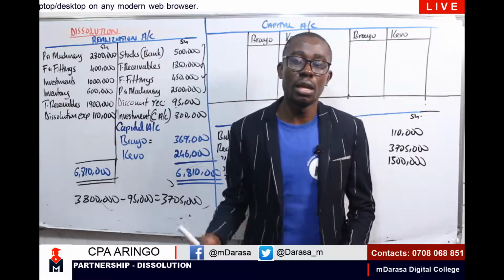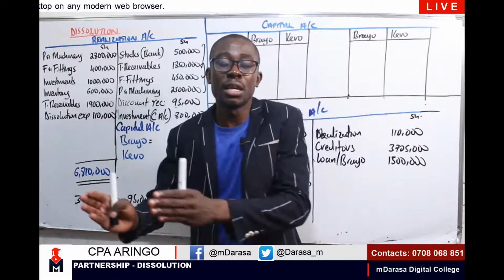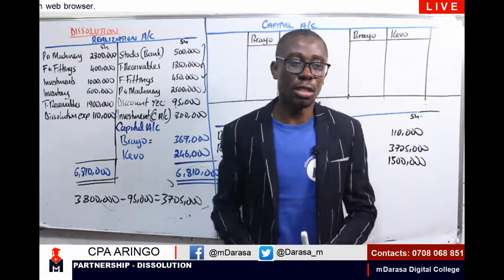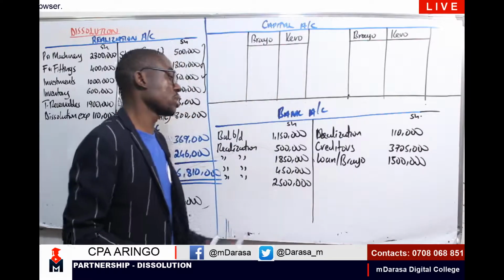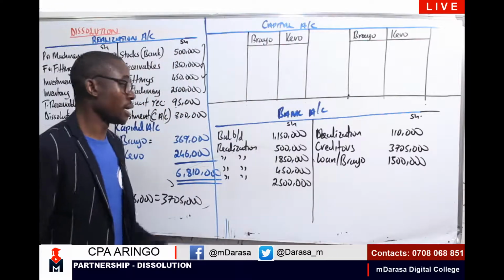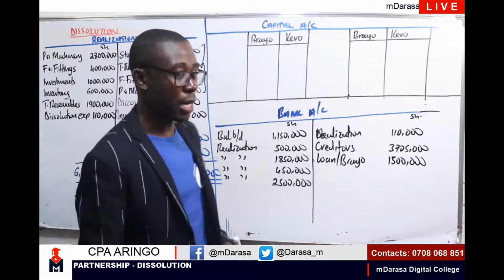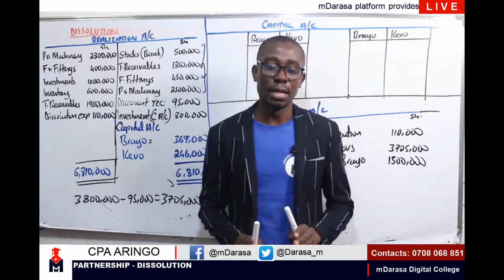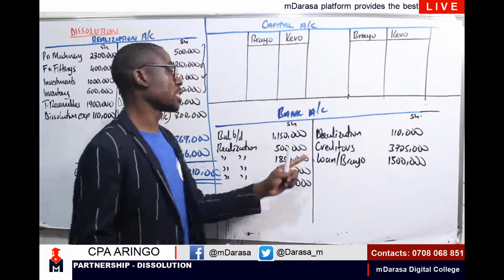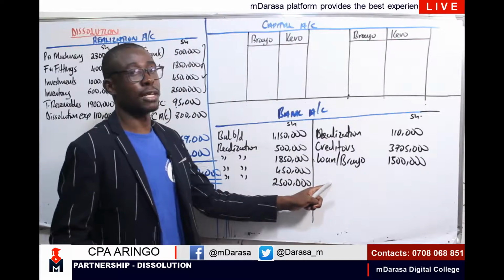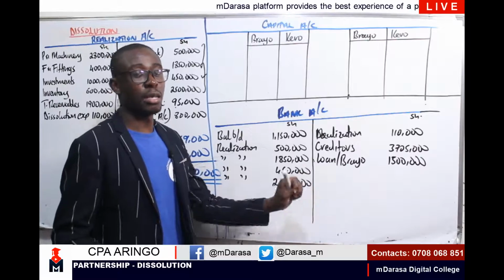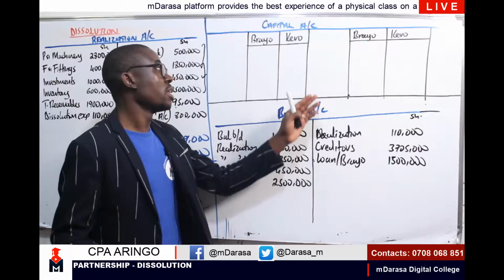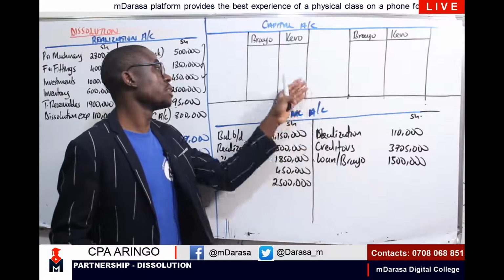That's why we debit the respective loan account and credit where the cash is coming from. The cash was coming from our bank and I'm having the 1.5 there. Now, once you are done with that part, remember you're not done. We won't expect you to have a balance carried down in your bank account, simply because we are closing our businesses. Therefore, these accounts should be self-balancing.